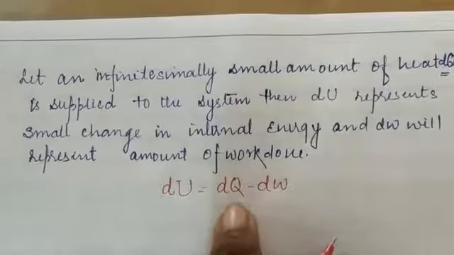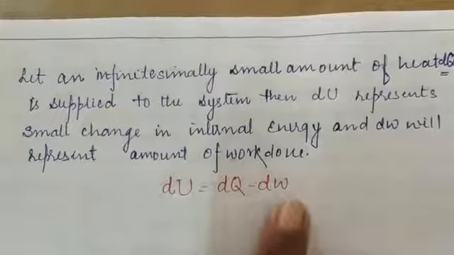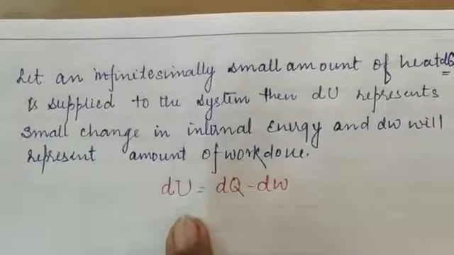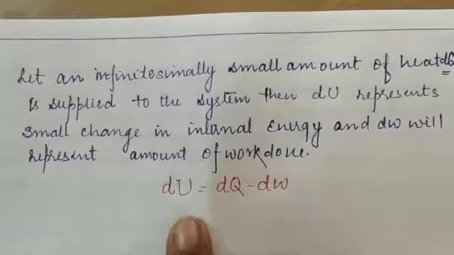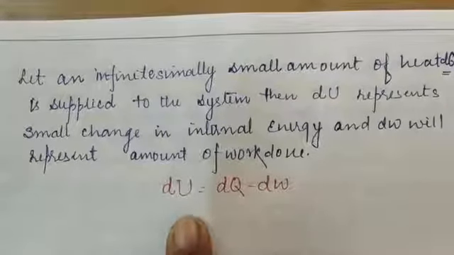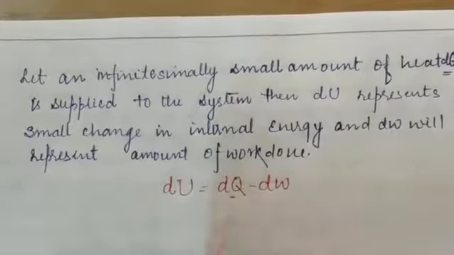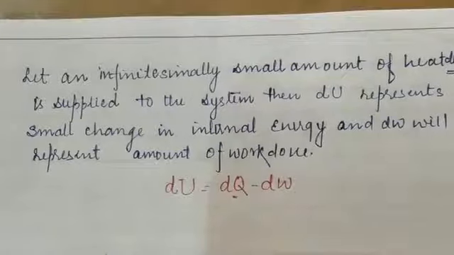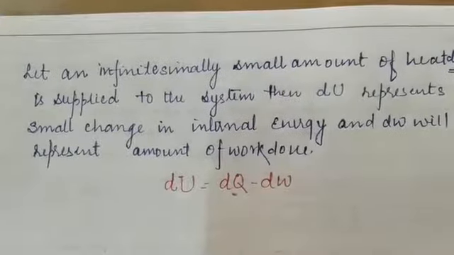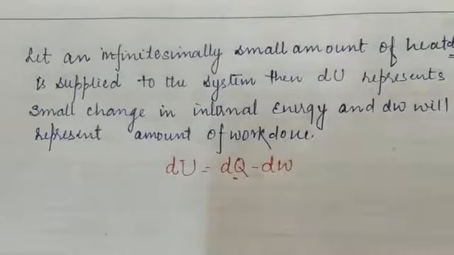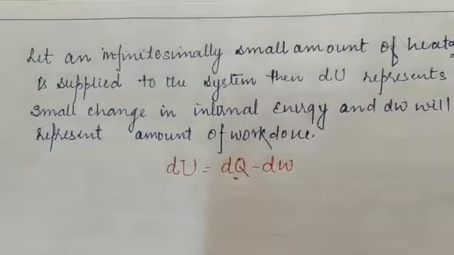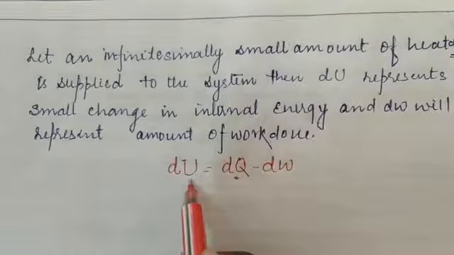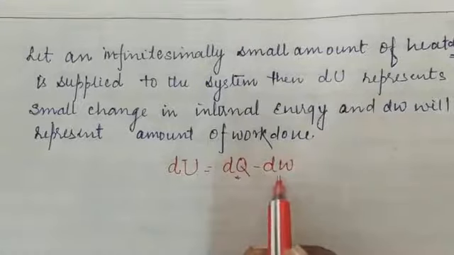So whatever be the amount of heat energy given to the system and whatever be the amount of heat energy used for the work done, if we take the difference, we will calculate the amount of work done by the system. Okay students, the amount of heat energy is always taken in calorie. So what are the basic applications of the first law of the thermodynamics? Yes, students, as we have discussed here, the first law of the thermodynamics states that whatever be the amount of heat energy supplied to the system is partially used for increase in internal energy and also used for the work done.